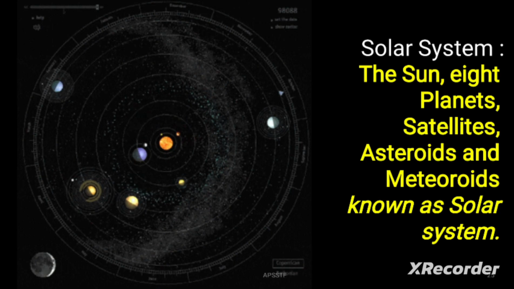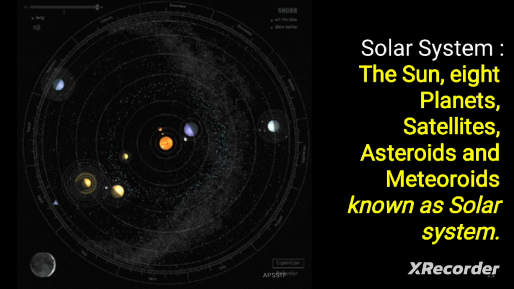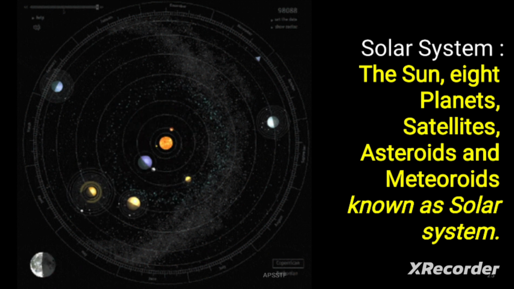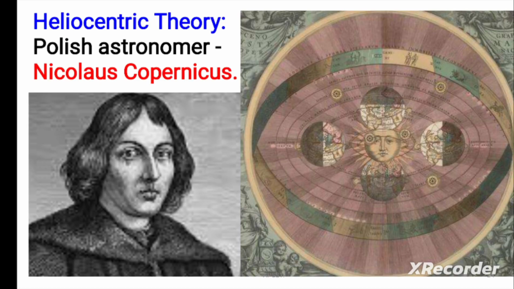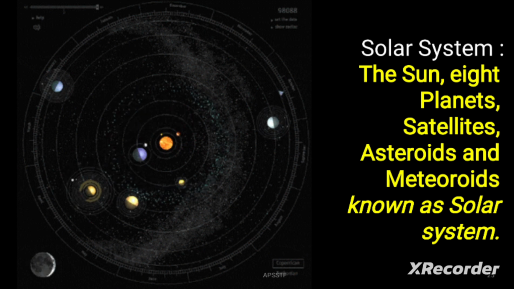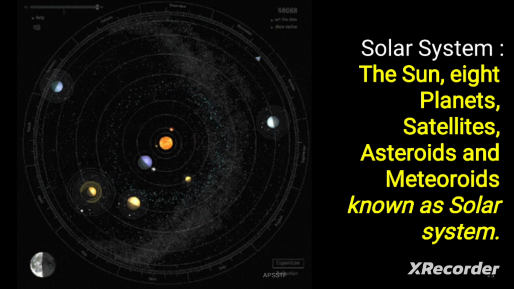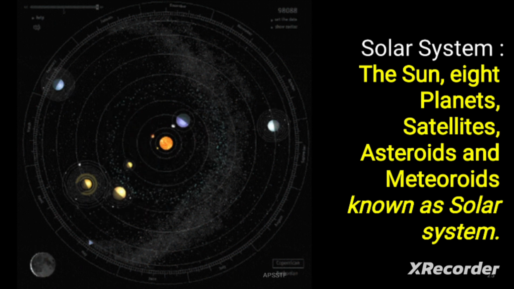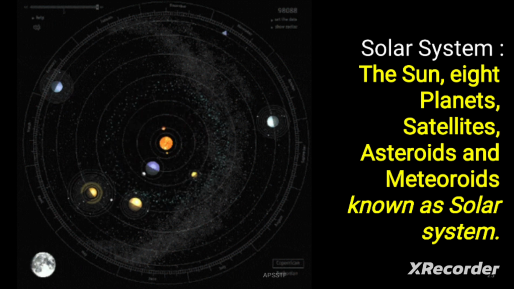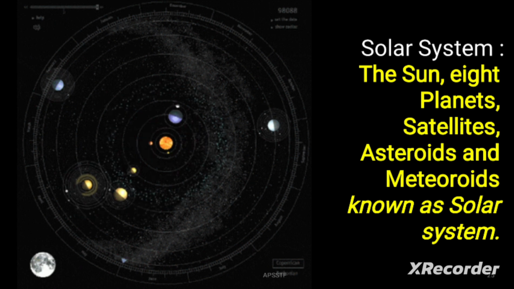This is solar system explained by Copernicus. So in this solar system we observe here the sun, eight planets, satellites, asteroids, meteoroids. So all these things are in this solar system.